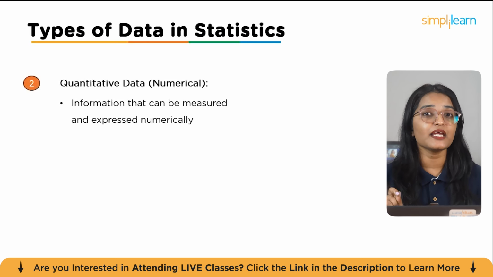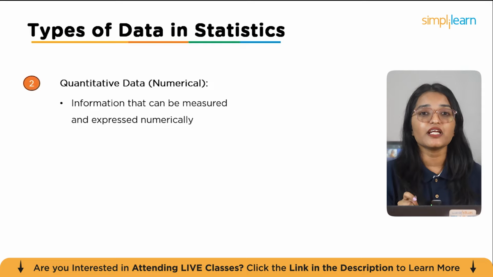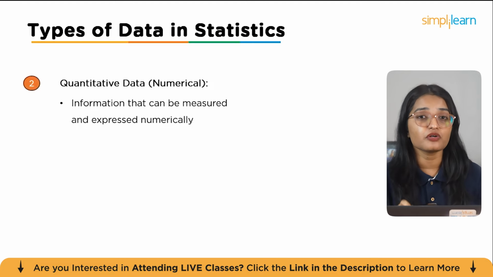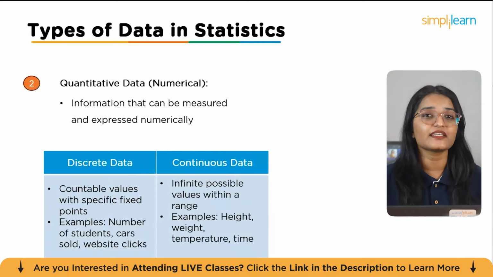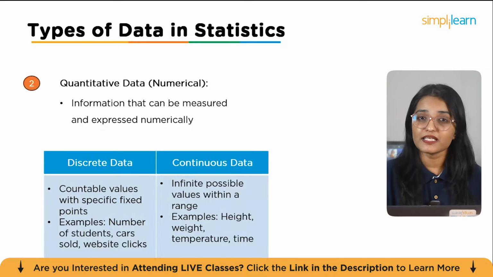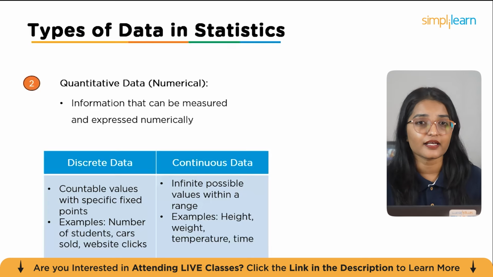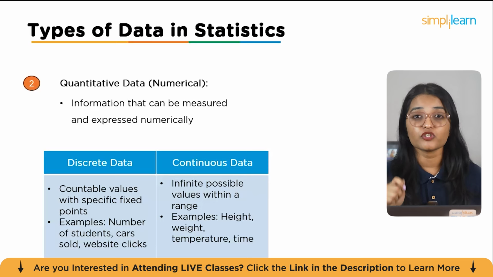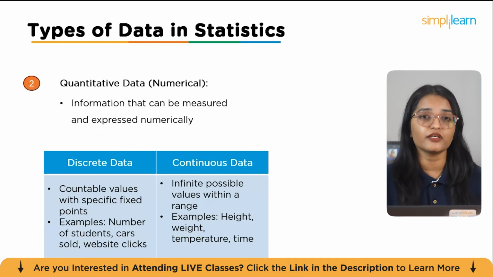Now let's discuss the second main type of data in statistics, which is quantitative or numerical data. This type of data includes information that can be measured and expressed with numbers, making it ideal for mathematical analysis. Quantitative data is further divided into 2 main categories. First, there is discrete data. These are countable values with specific fixed points, such as the number of students, cars sold, or website clicks. Second, there is continuous data, which includes infinite possible values within a given range. Examples of continuous data include height, weight, temperature, or time.